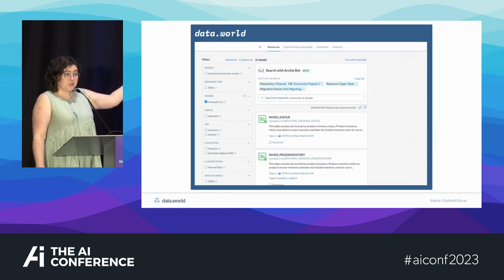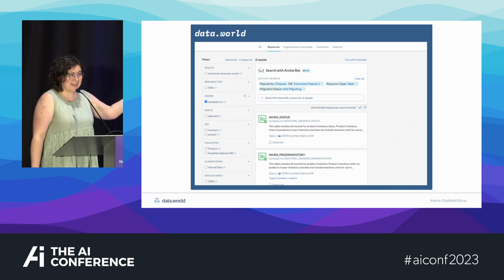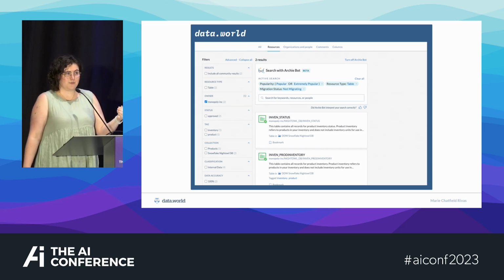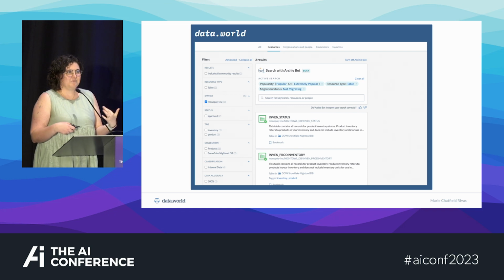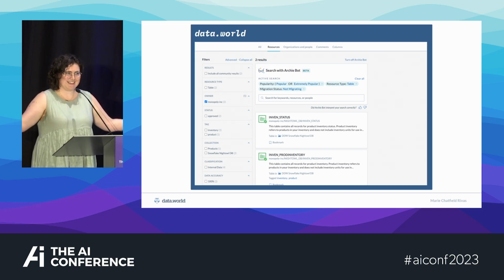So we have a search syntax. It's a very complicated search syntax because we have had it for a while and it has grown. And all of our customers have the ability to create their own custom metadata, which means that they can search and filter for it with their own custom attributes and values. And this means that the scope of what we support for search is very vast.